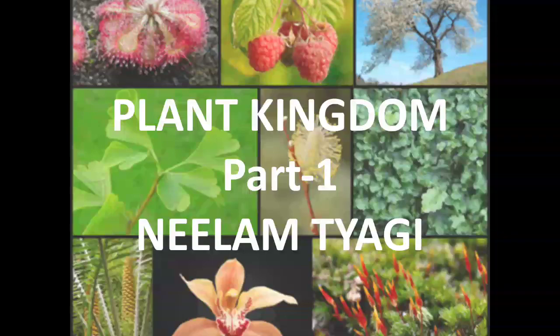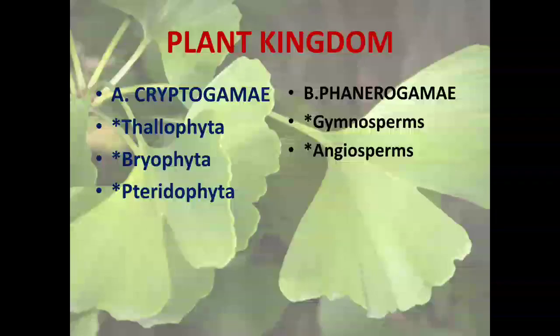Good morning, class. Our today's topic is the plant kingdom, part 1. In this chapter, Kingdom Plantae, we have to study the entire classification of the plant kingdom. Children, the plant kingdom is divided into two basic criteria. That basic criteria is cryptogamy and phanerogamy, meaning the plants that bear seeds and the plants that do not bear seeds.